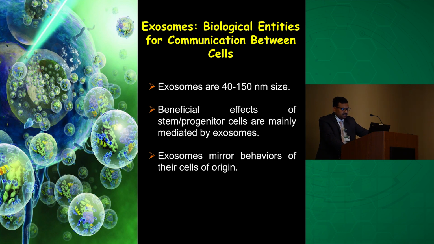If you isolate exosomes from cardiac myocytes, they will have factors linked with cardiac myocyte biology, compared to if you isolate exosomes from endothelial cells or macrophages. Or if you isolate exosomes from diabetic cardiac myocytes, they will have a phenotype or factors which mimic the phenotype of diabetic cardiac myocytes.